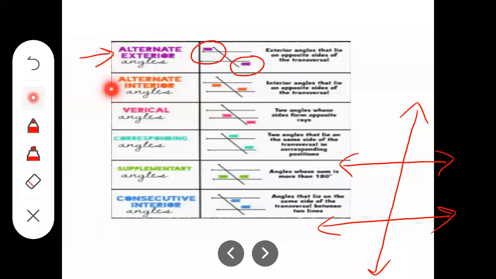Now, alternate interior angles. Just a simple change here: interior means the angles lie within the two parallel lines.